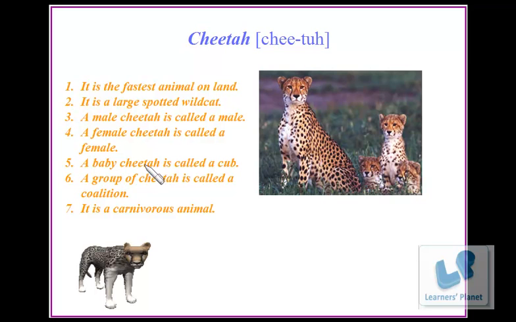A baby cheetah is called a cub. A group of cheetahs is called a coalition. It is a carnivorous animal.